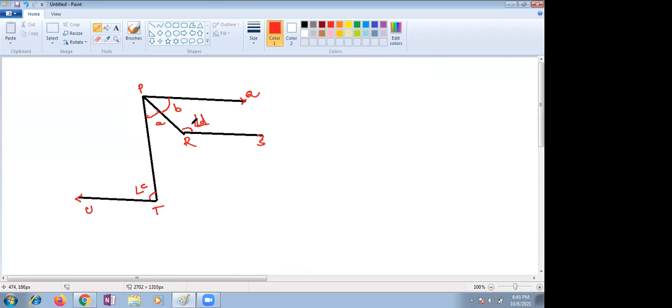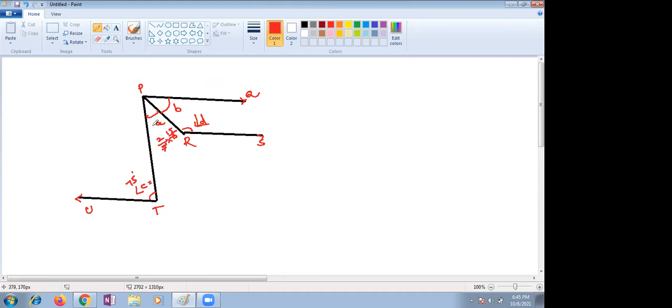Now you have to think: in the given figure, PQ, RS, UT are parallel lines. If angle C equals 75, where is angle C? This angle is given as 75 degrees. Angle C equals 75, and angle A equals 2/5 of C. So A equals 2/5 of C means 2/5 into the C value, how much? 75, ma'am. So it will be 15, 2 into 15 will be 30. So the A value will be 30.